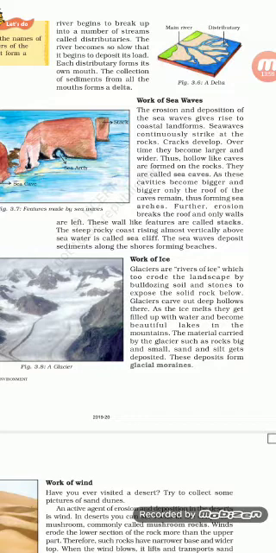Now we will go to the work of ice. Ice is the solid form of water, and we find this ice in great amounts in the glaciers in the mountains. They are also known as the rivers of ice.